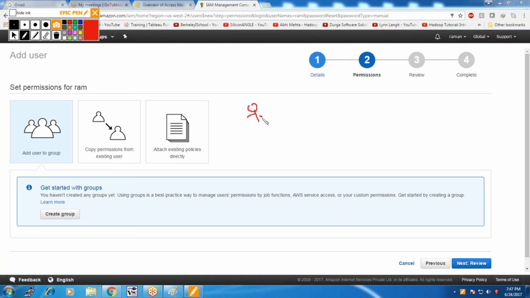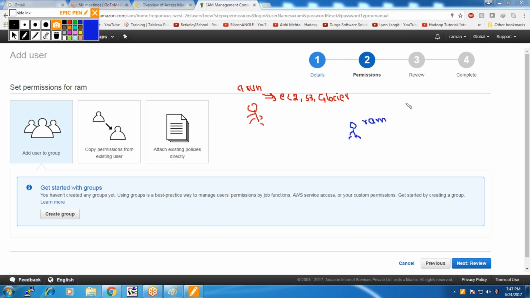So I have a user Arun. The user Arun is an already created user. He has EC2 access, S3 access, and Glacier access. All three accesses are permitted to the user. So I am creating a new user Ram. Okay, I am creating a new user Ram.